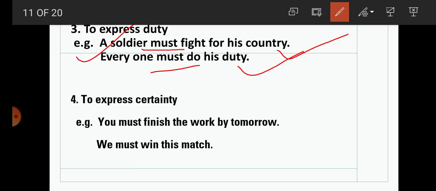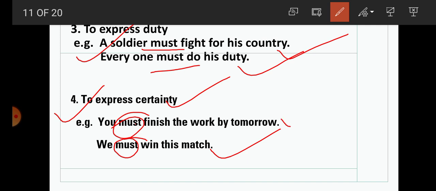Both the sentences express duty. Now next one, to express certainty. You must finish the work by tomorrow. Here must indicates certainty. We must win this match. Here must indicates there is certainty to win the match, and certainty to finish the work by tomorrow.